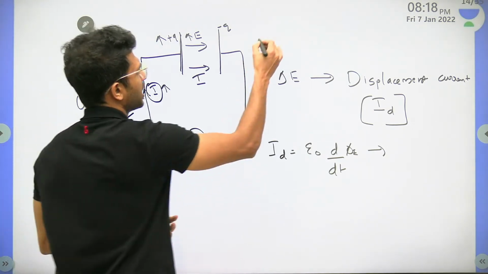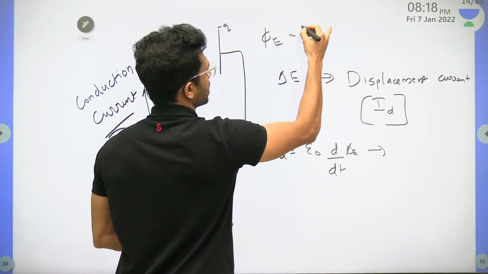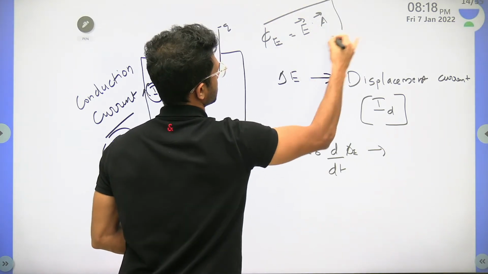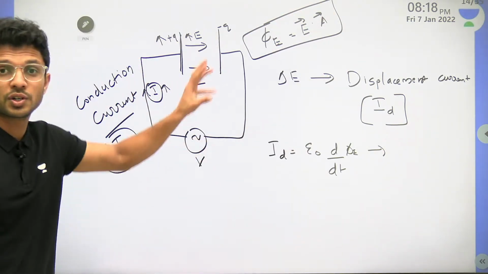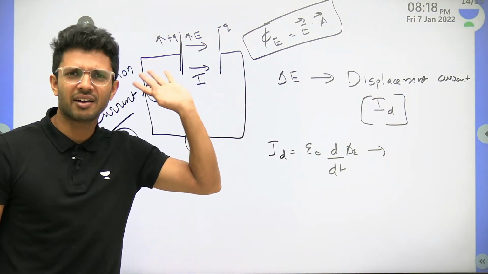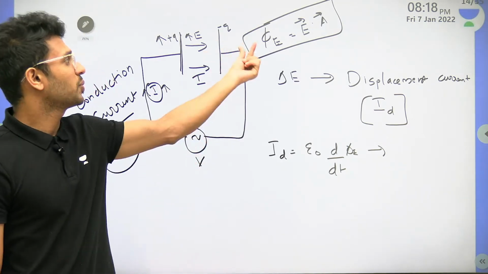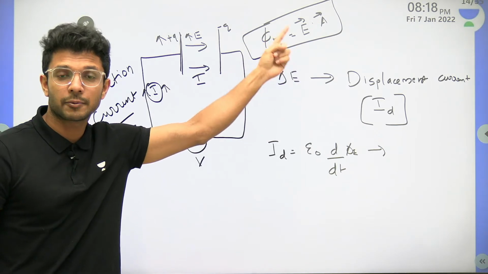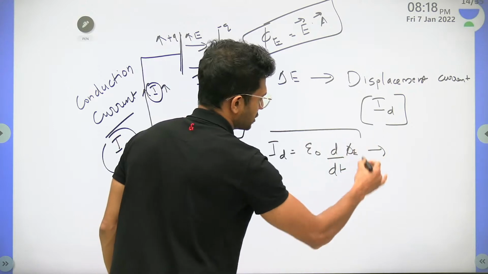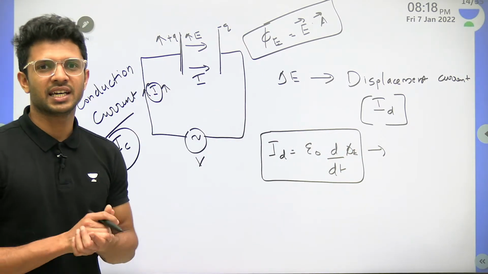Those who don't know the formula, I'll just help you remember. Phi e, electric flux, is equal to electric field vector dot the area vector. Those who don't remember, those who forgot, because it was earlier, right? In the chapter of electrostatics we have learned, there is a bigger chance that we can forget these. So the formula is electric field vector dot the area vector, and this is the formula of displacement current. Is it clear till this?